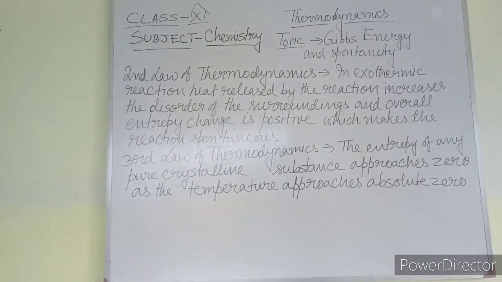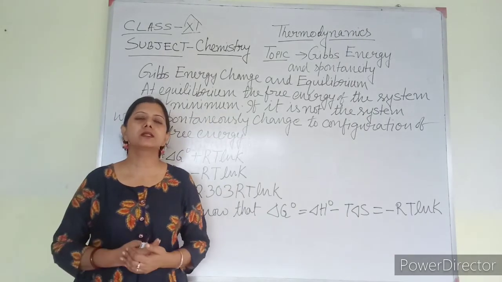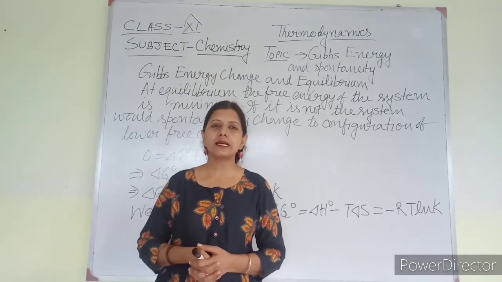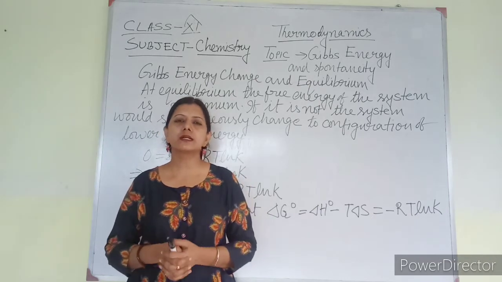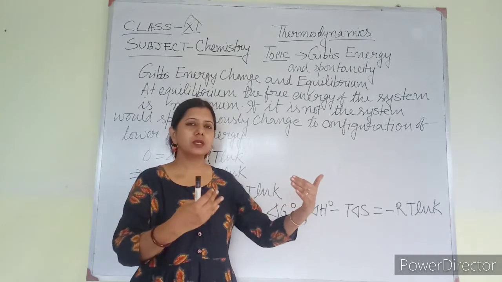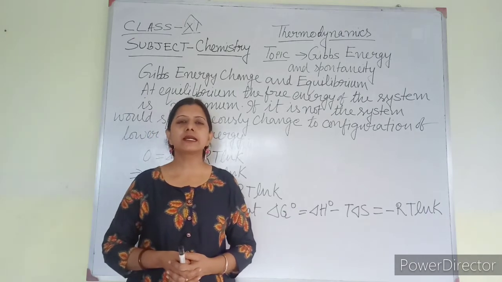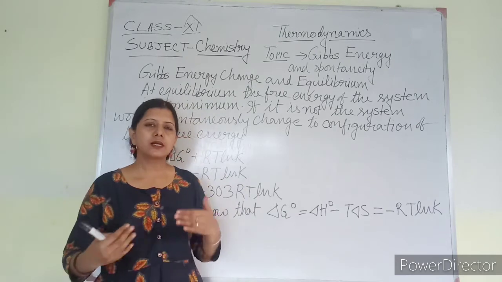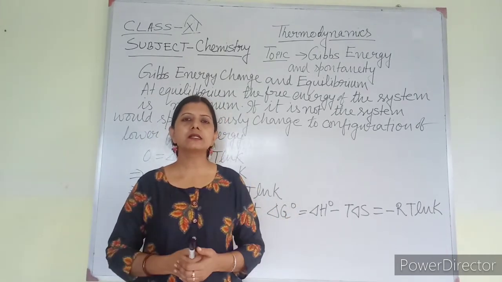Okay. I am going to discuss Gibbs energy and equilibrium. How is Gibbs energy related with equilibrium? Equilibrium means in a reversible reaction, a position is attained when the rate of forward reaction is equal to the rate of backward reaction. That is called equilibrium. That is, the product formation and reactant consumed should be the same, and that is equilibrium.